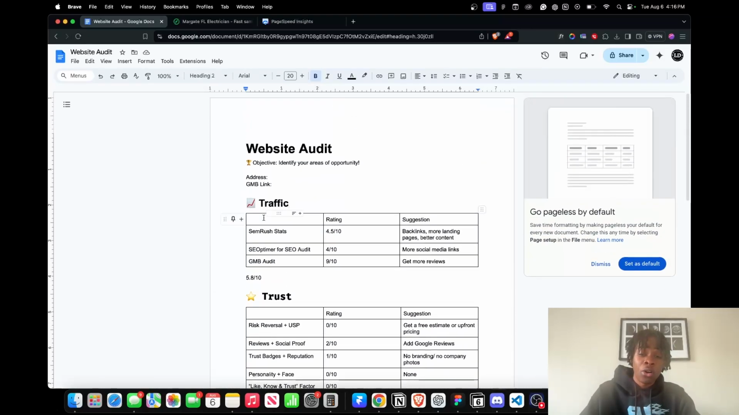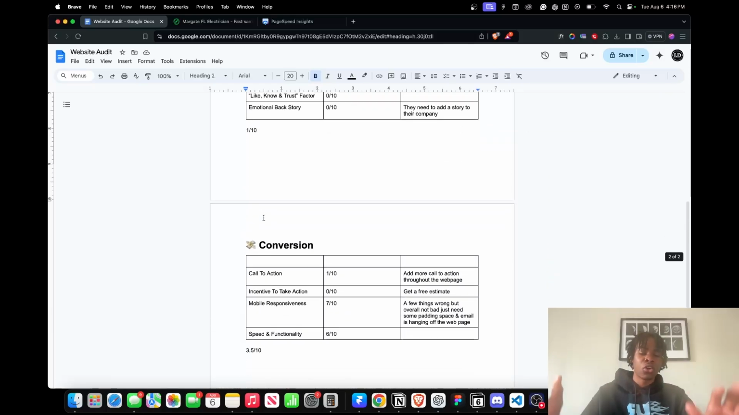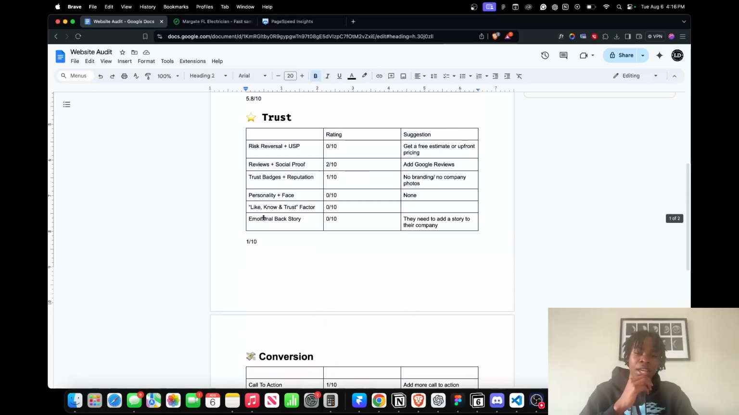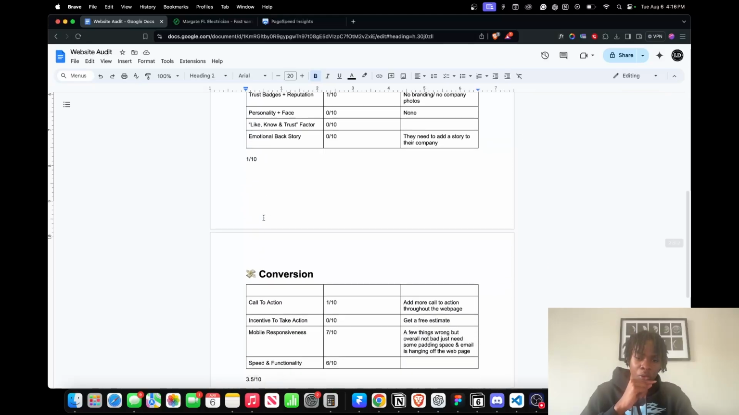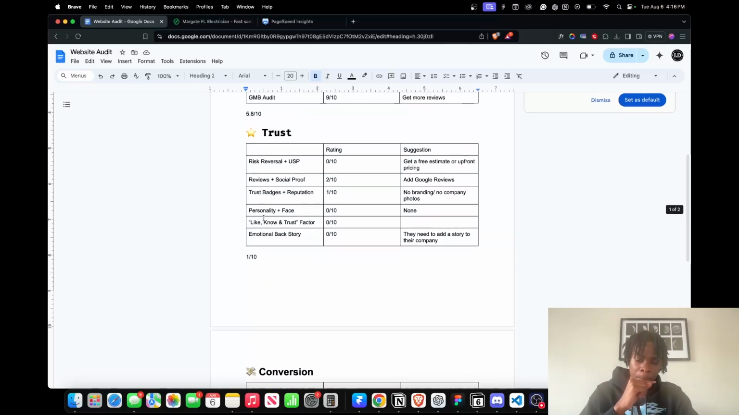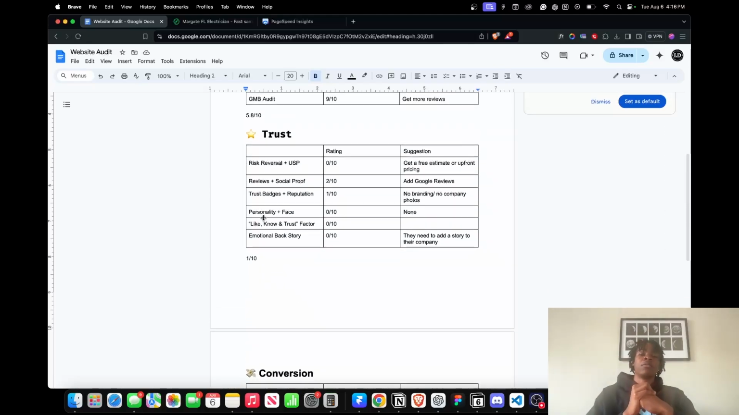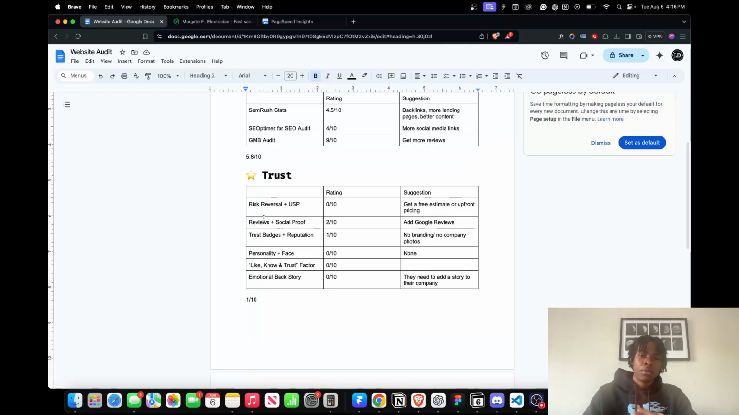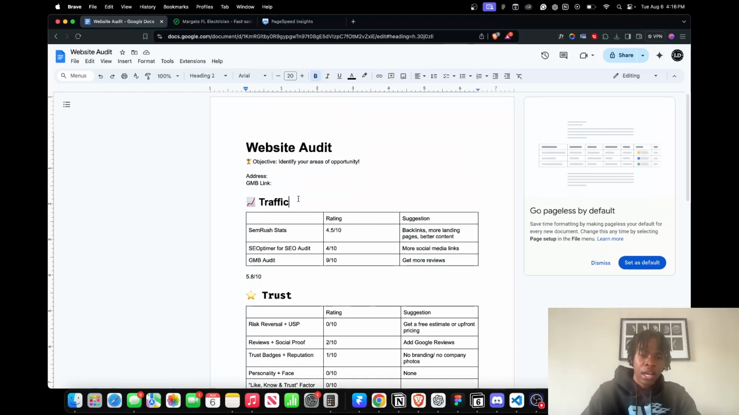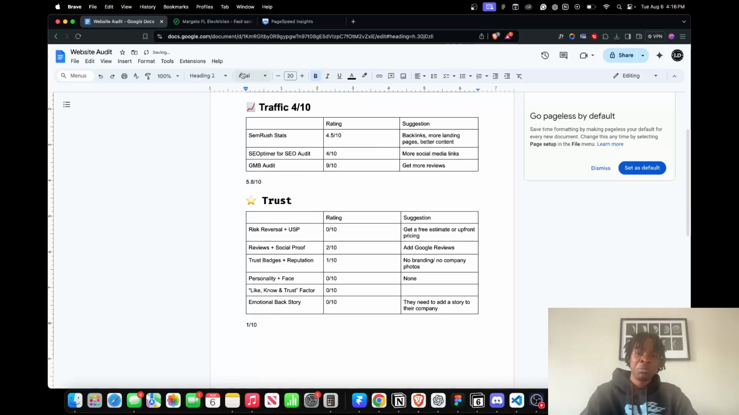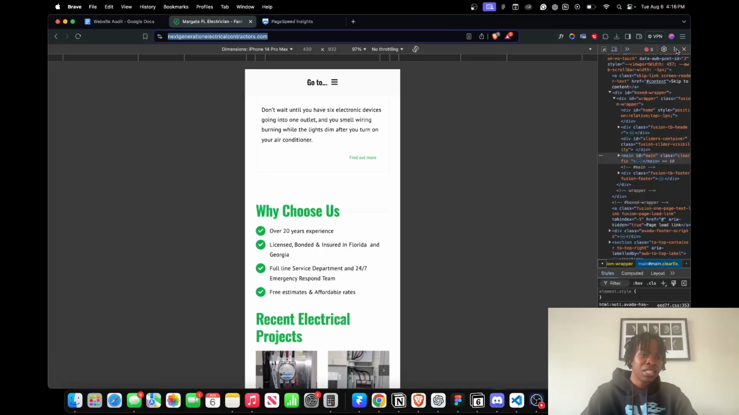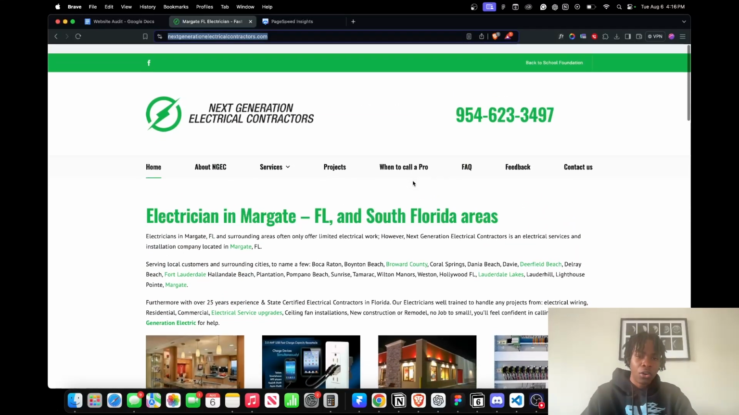So overall, when I'm ranking this website, not talking about appearance, strictly on performance, I'm gonna go with a 4 out of 10 for this website. All right, I'm gonna give them a 4 out of 10 overall. It could possibly be a 3 if we're talking about appearance. It doesn't really look the best at all.